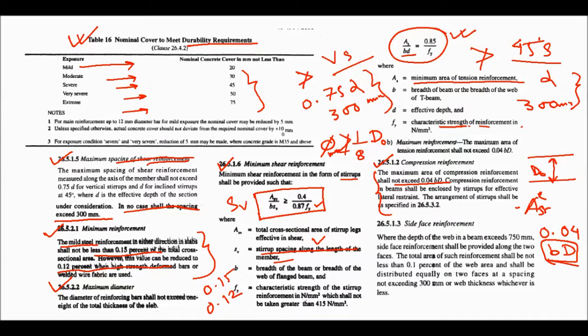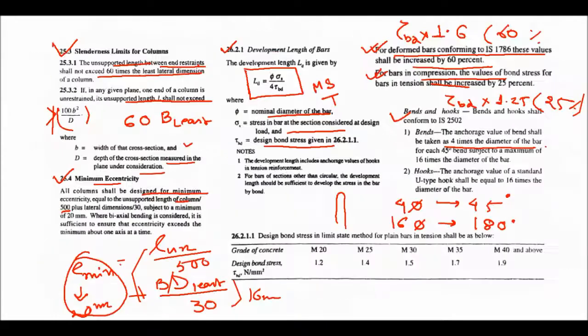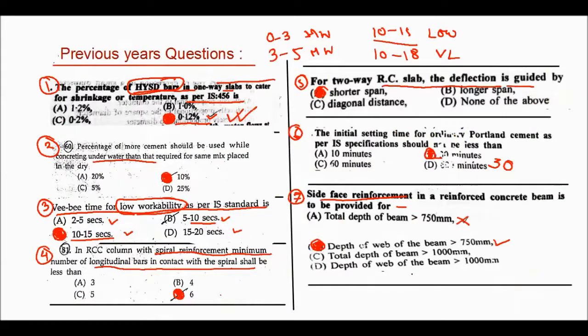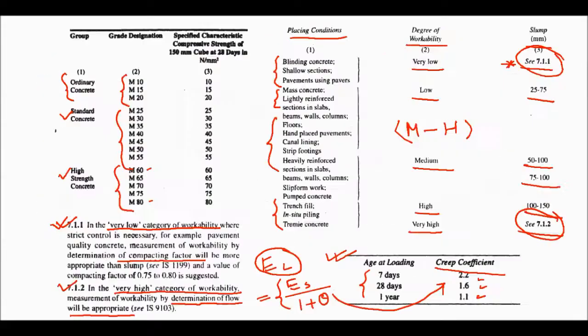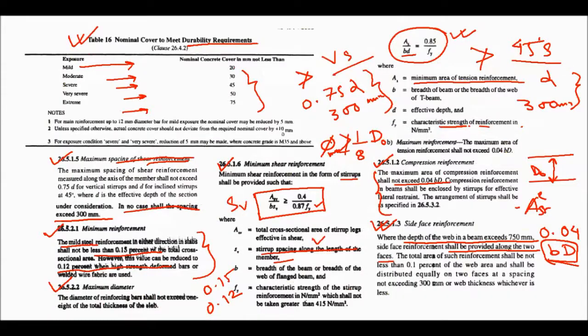Okay. Now side face reinforcement. Where the depth of the web in a beam exceeds 750 mm, the side face reinforcement shall be provided along the two faces. Again, see the question that I have shown. If depth of web is greater than 750 mm, then only we provide side face reinforcement.